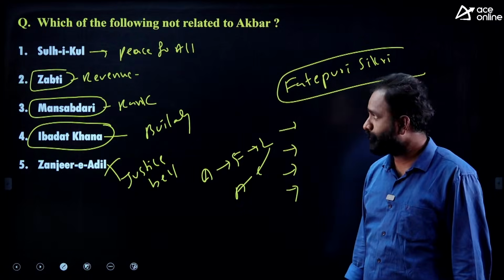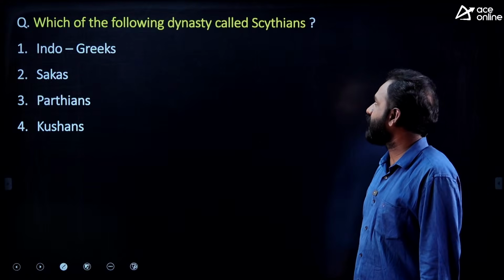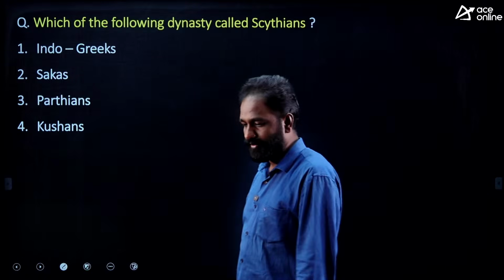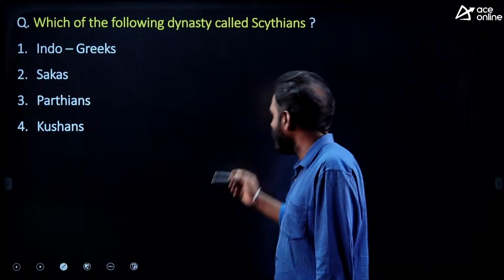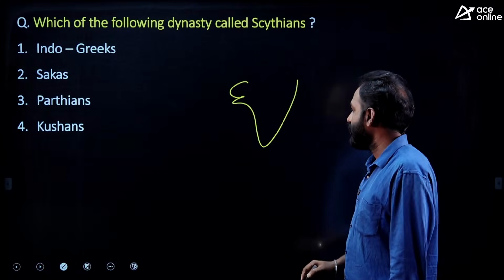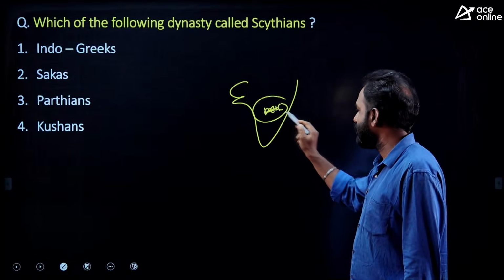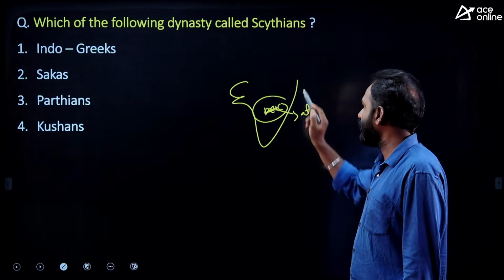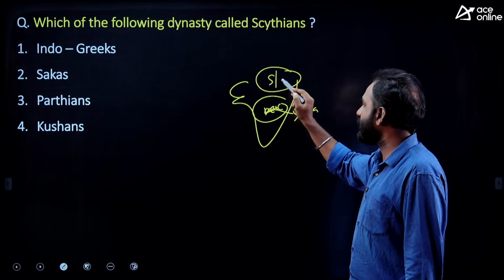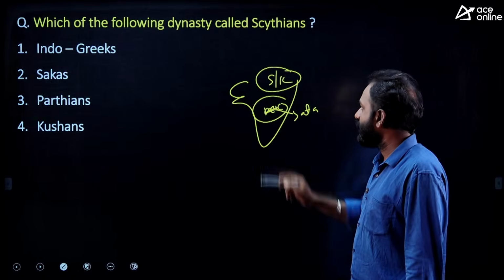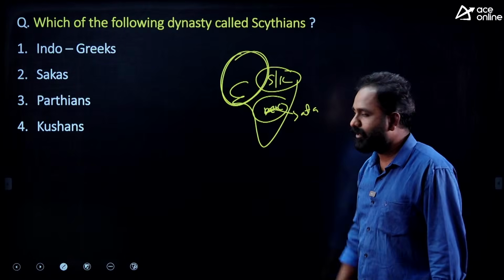Clear? Okay. The next: which of the following dynasties is called the Scythians? During the post-Mauryan Empire, the Deccan area was ruled by the Satavahanas. This area was ruled by the Shunga dynasty and also the Kanva dynasty. And the northwest part of India was ruled by foreigners.